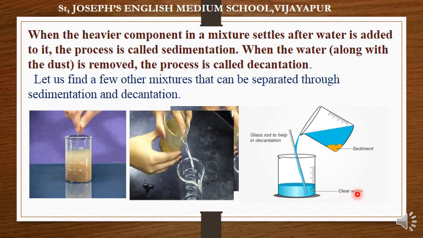See, clear water. The heavier object which settles down in the vessel is called sediment, and the removal of the liquid or the lighter particles along with the water is called decantation.